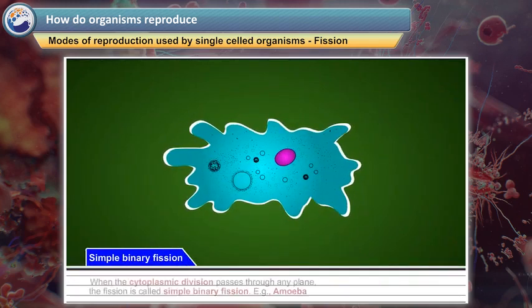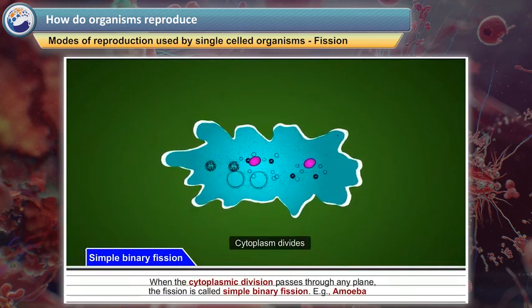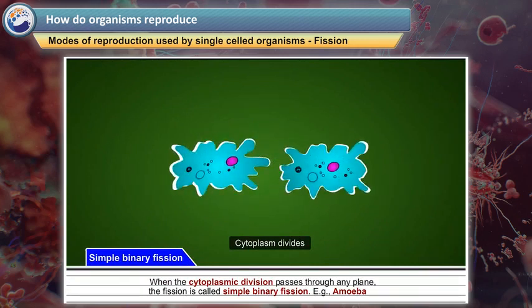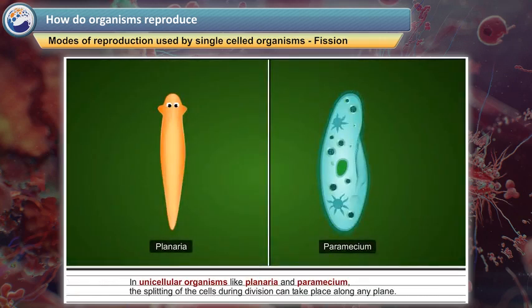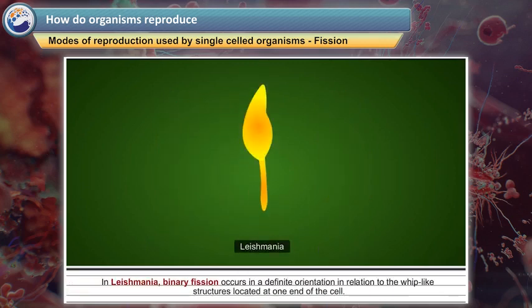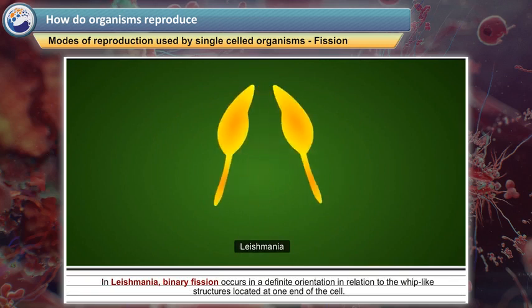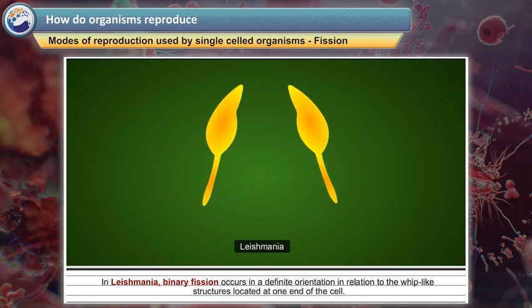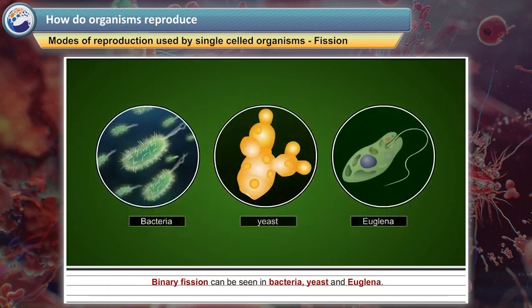Simple binary fission. When the cytoplasmic division passes through any plane, the fission is called simple binary fission. Example, amoeba. In unicellular organisms like planaria and paramecium, the splitting of the cells during division can take place along any plane. This is called transverse binary fission. In leishmania, binary fission occurs in definite orientation in relation to the whip-like structures located at one end of the cell. This is called longitudinal binary fission. In plants, binary fission can be seen in bacteria, yeast, and euglena.